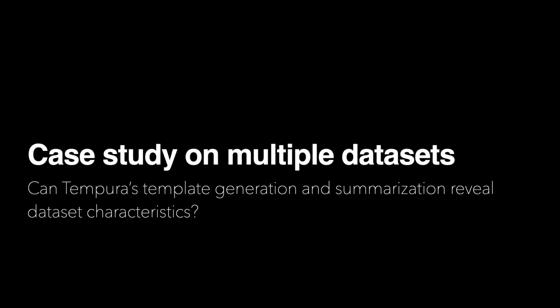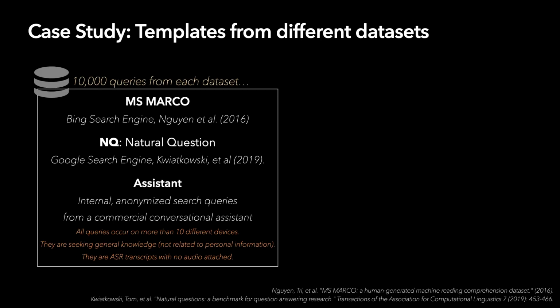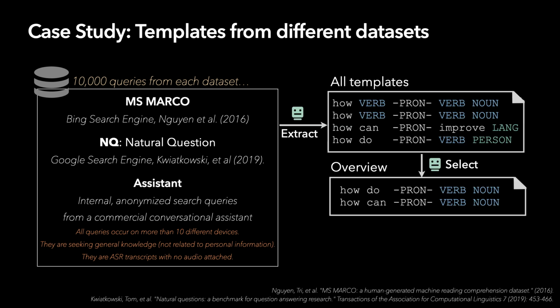Extending beyond analyzing just one dataset, we compare multiple datasets to see if our structural templates can help reveal dataset characteristics. We did it on 3 datasets. MS Marco and NQ are public search queries from Bing and Google search engine, and Assistant is from our internal anonymized search queries. For each dataset, we sampled 10K queries, extracted and selected overview templates from them, and finally compared the template distribution.